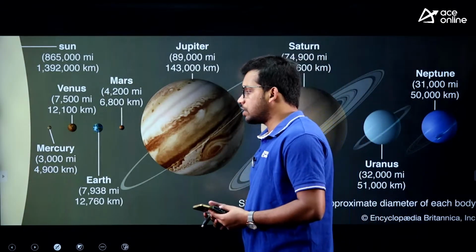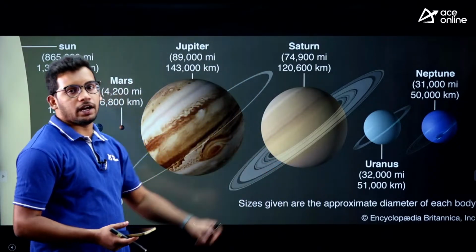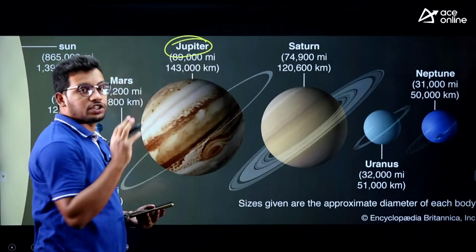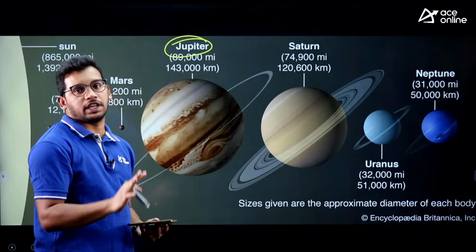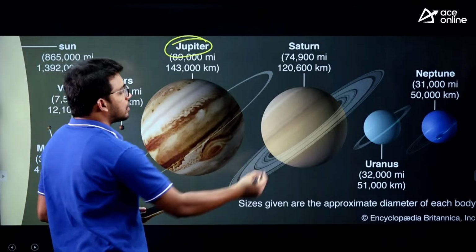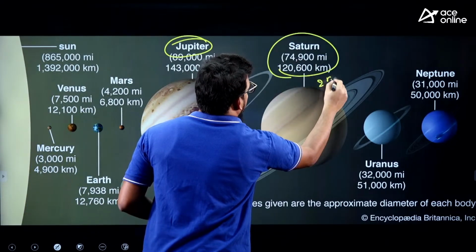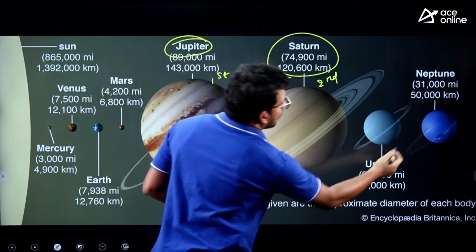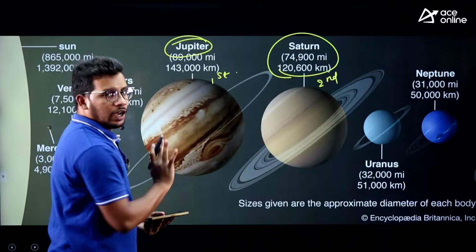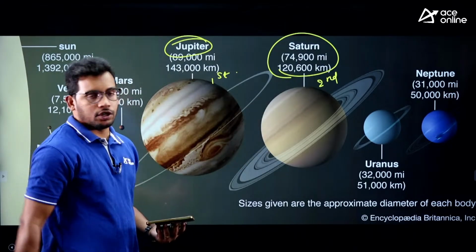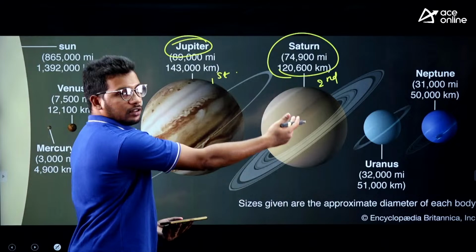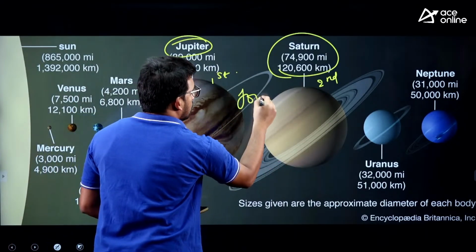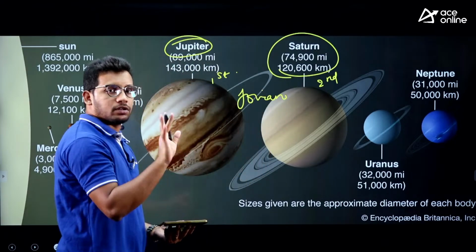As we have seen just now, this is the sequence of planets. The largest planet is Jupiter, largest in terms of area and size, right. After that, the second largest is Saturn. So this is the first largest and this is the second largest. Then you have Uranus and Neptune as well. These 4 are called outer planets, which are far away from the Sun. The last 4 planets are called outer planets or Jovian planets. Jovian means Jupiter, so Jupiter is also called Jovian.